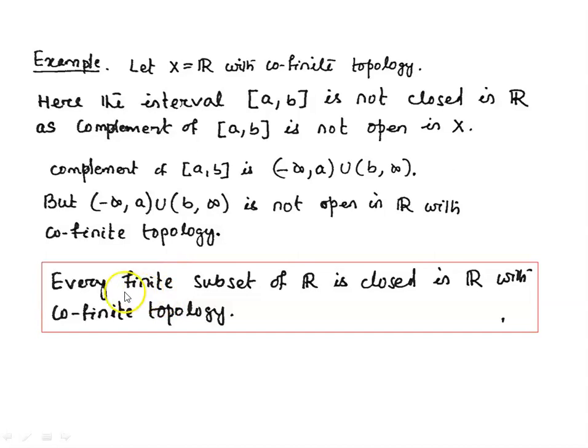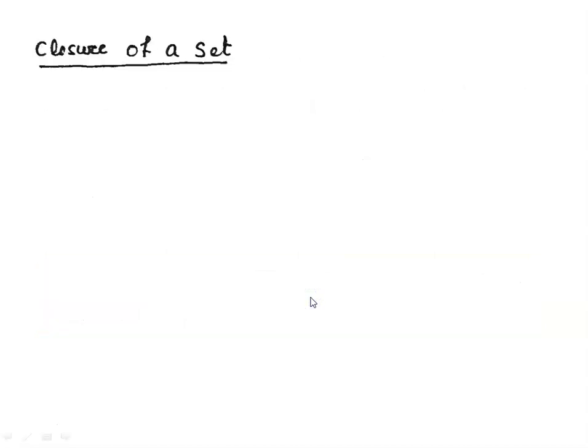We can easily check that every finite subset of R is closed in R with the cofinite topology, because if we take a finite subset of R and take the complement of that, then that set is open in R with the cofinite topology. Because in the cofinite topology, a set is open if its complement is finite or all of X. Here we can see that if we take a finite subset of R, the complement of that subset is open in R with the cofinite topology. So every finite subset of R is closed in R with the cofinite topology.